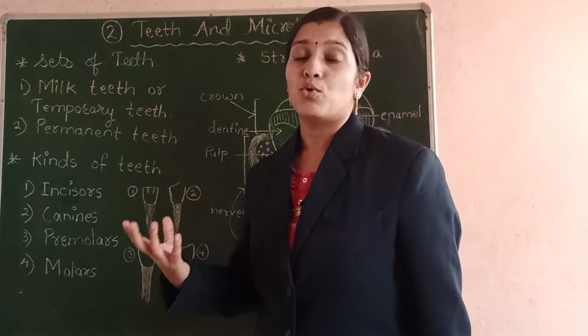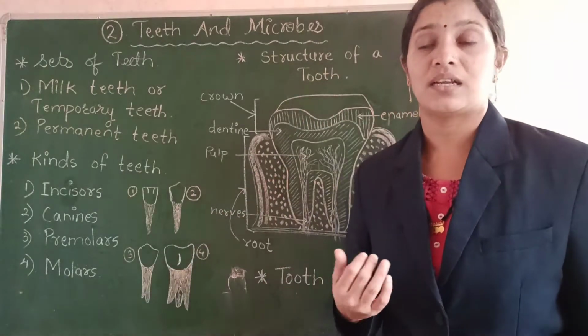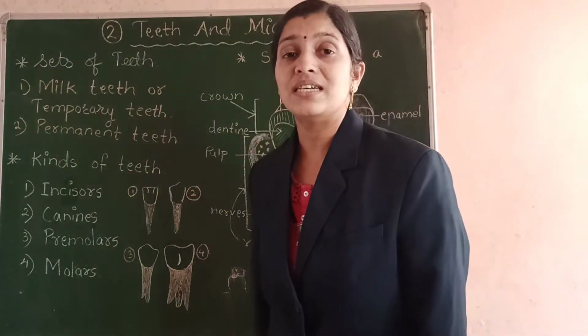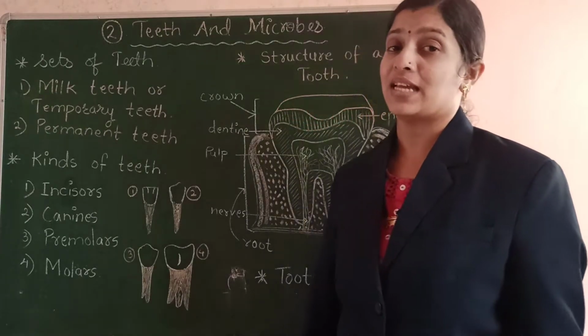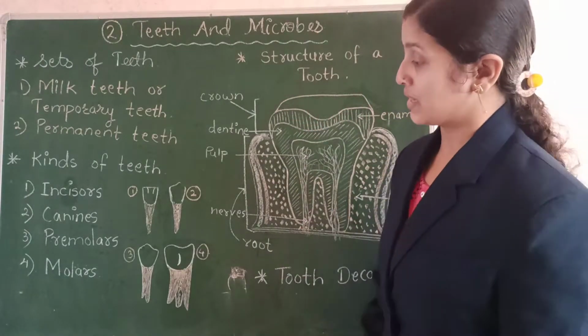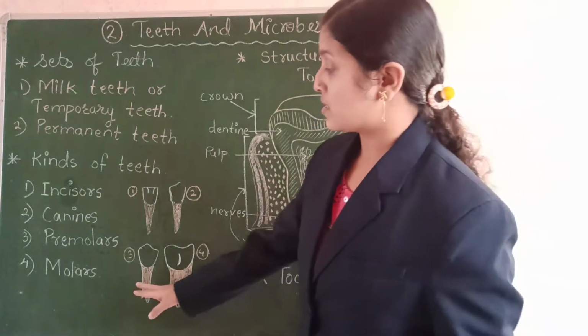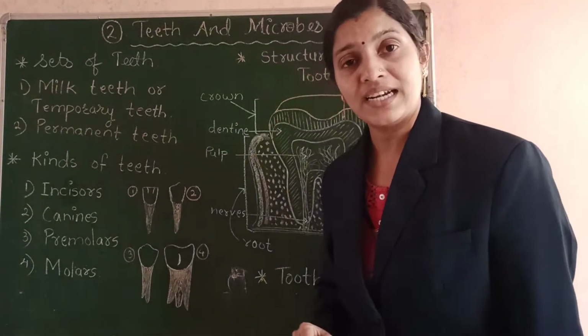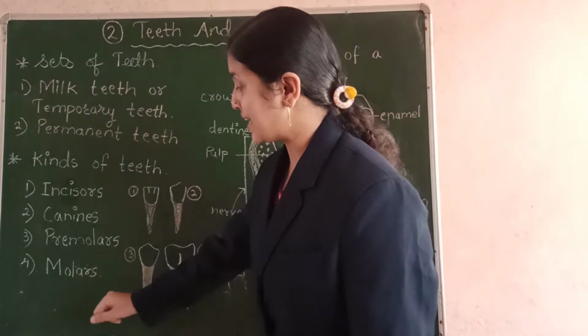And these 4 molars which grow later are called wisdom teeth. What are they called? They are called wisdom teeth. These molars do the work of grinding and they are called grinding teeth.